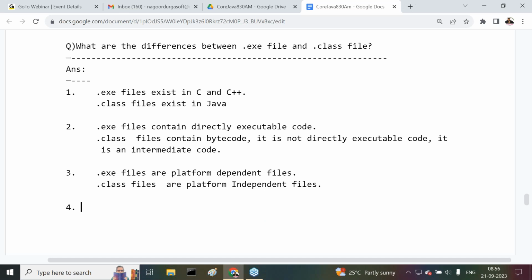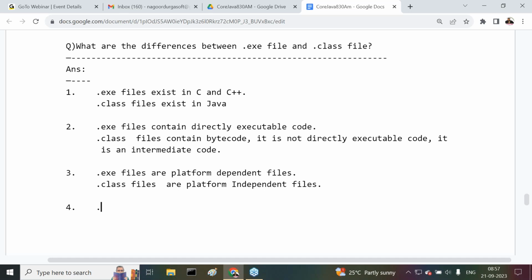Observe carefully, all of you. .exe file contains directly local operating system representations. But a .class file doesn't have local operating system representations. Neutral bytecode is available, so it's independent of all the operating systems. That's why .class files are platform independent, but .exe files are platform dependent.